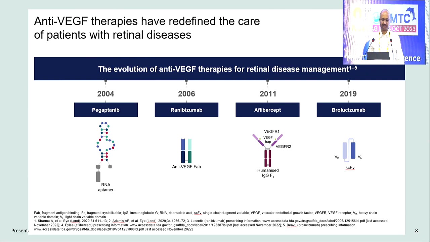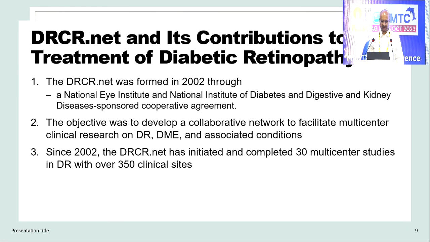Now there are different types of anti-VEGFs that are available. First came pegaptanib, ranibizumab, aflibercept, brolucizumab, and now the new kid on the block about to be launched. Bevacizumab was not FDA approved, even though studies have been done.